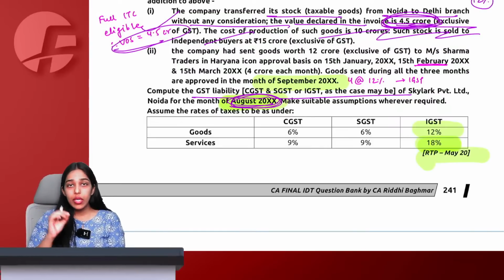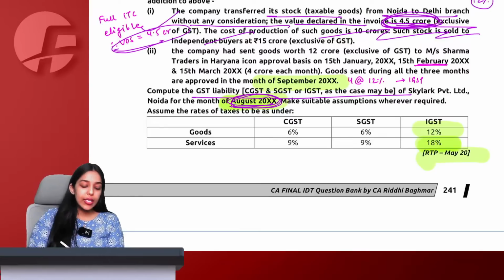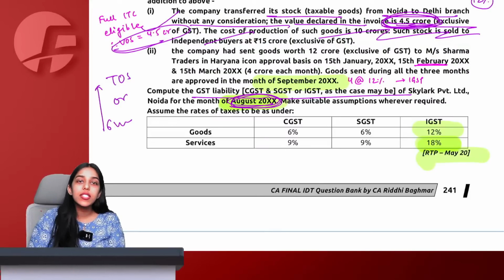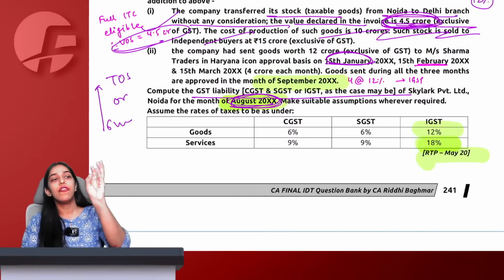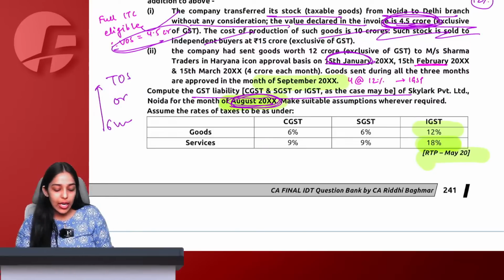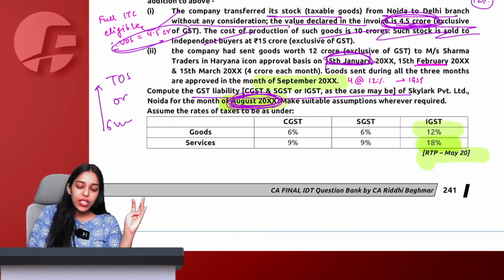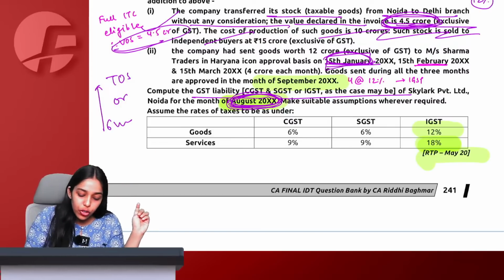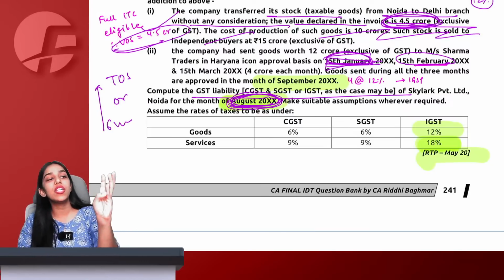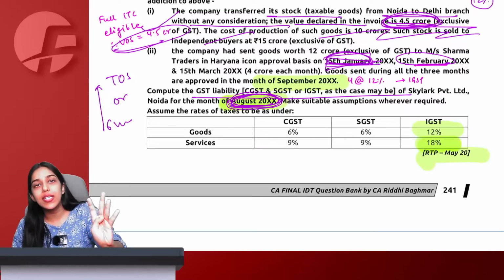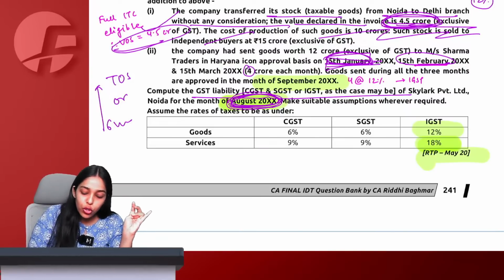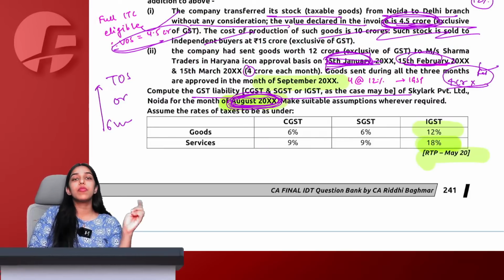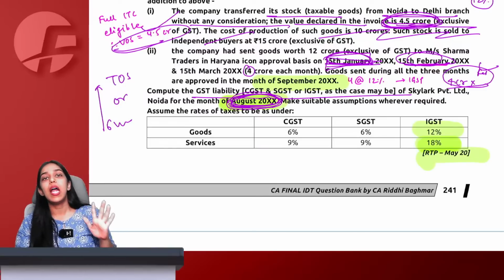Now we know, in case of goods sent for sale on approval basis, the time of supply is the actual time of supply or 6 months from removal, whichever is earlier. So if I send the goods on 15 Jan, Feb, March, April, May, June, July, we are calculating liability for August. So on this 15 Jan when goods were sold, liability would have already arisen in the month of July only. Therefore not relevant. For February, I will say March, April, May, June, July, August. 15 August, 6 months expire. Therefore on this 4 crore for February month, I will say that yes, this will be a supply. This will now be considered as a deemed supply and GST will apply.